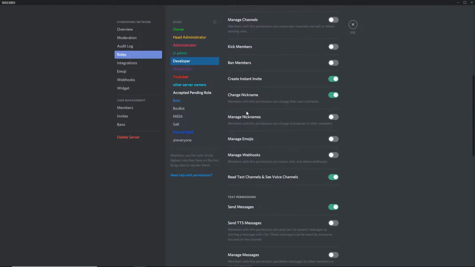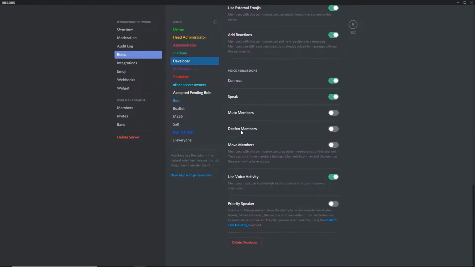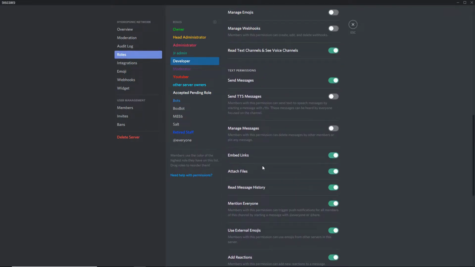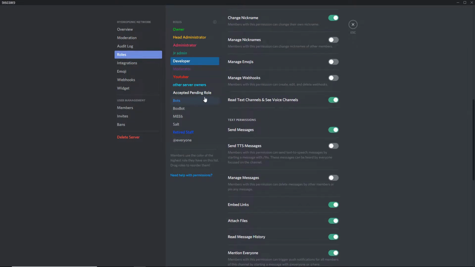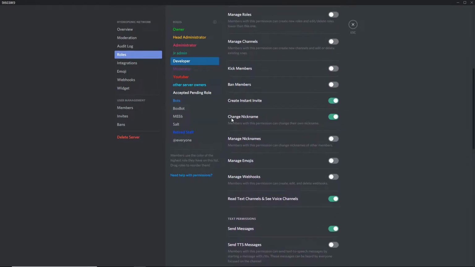Now, Discord doesn't have a lot of things you can do with roles, but you can still have deafen, mute, speak, connect, stuff like that. Not too hard. You should be able to do it. But that's honestly it that you really have to do. But there's nicknames, manage channels, rules. You guys got the gist.